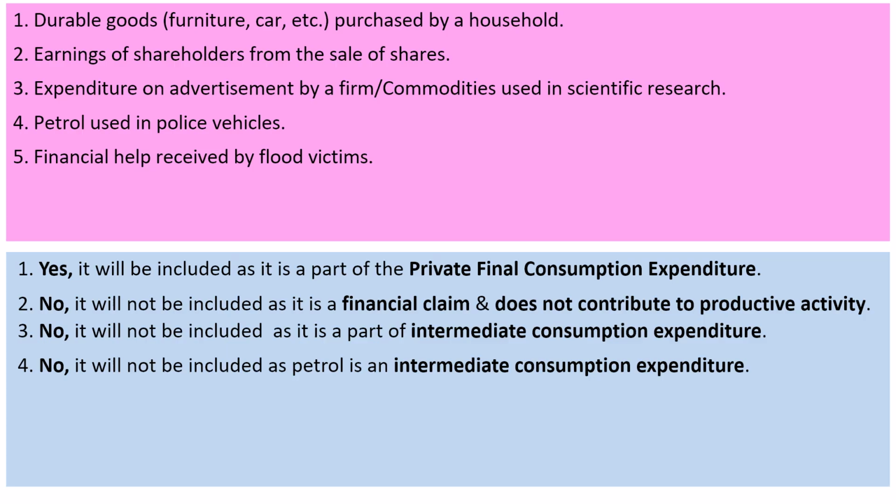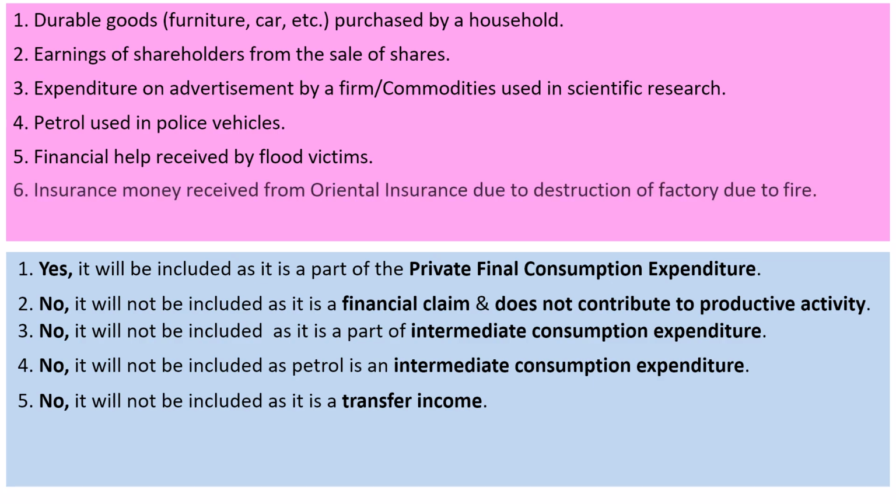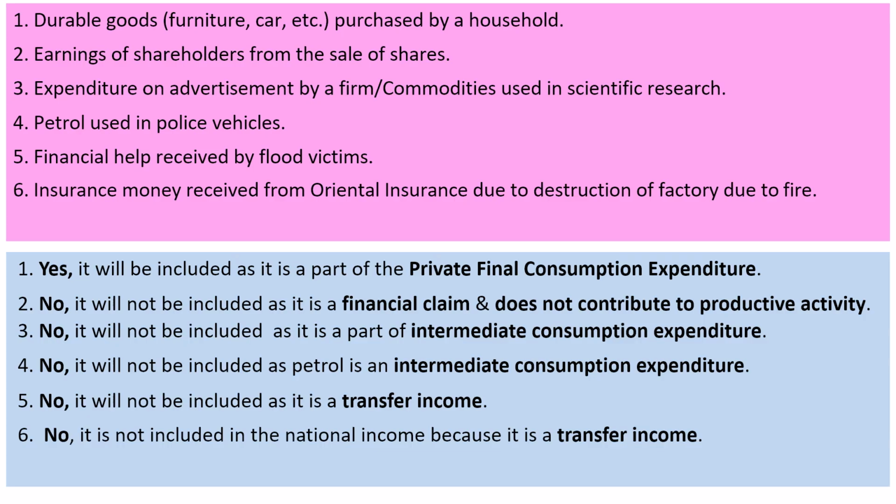Financial help received by flood victims. This will not be included in national income since such help is treated as transfer payment or transfer income. Insurance money received from Oriental Insurance due to destruction of a factory due to fire. This will not be included in national income as the insurance money received from the insurance company is a transfer